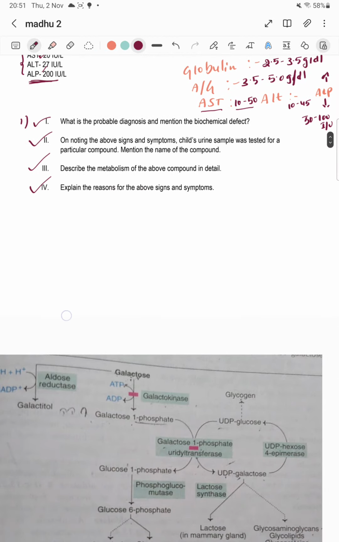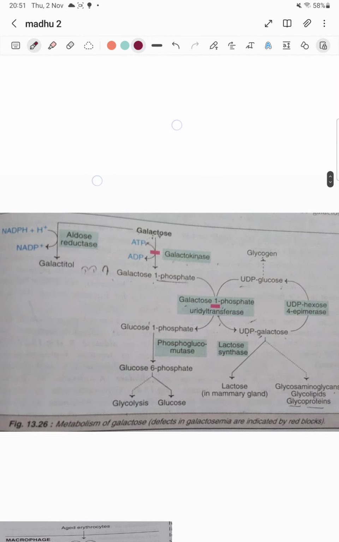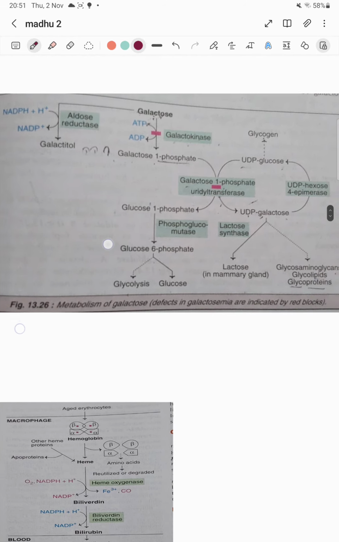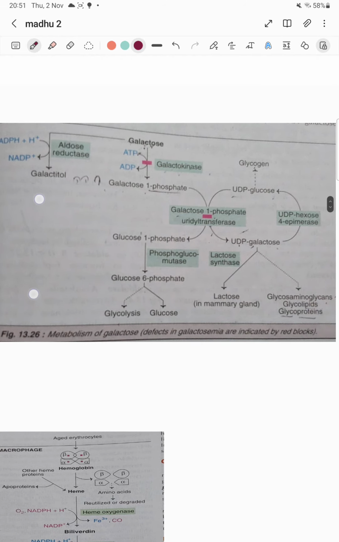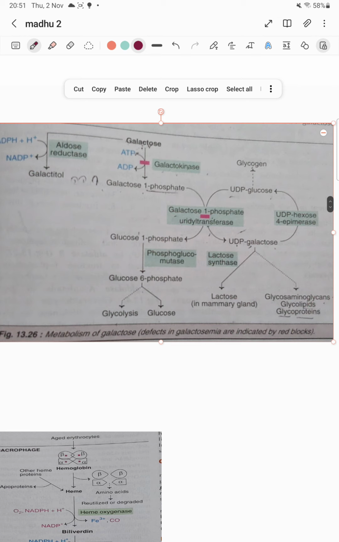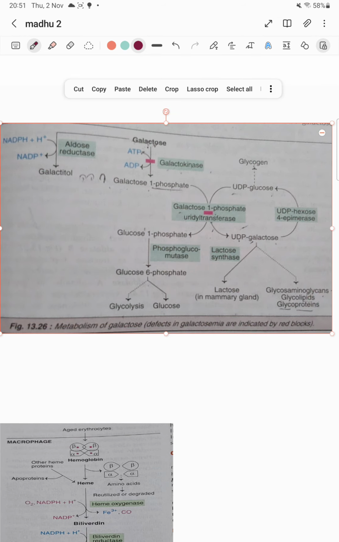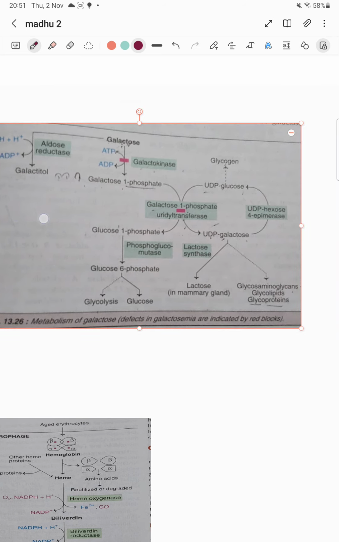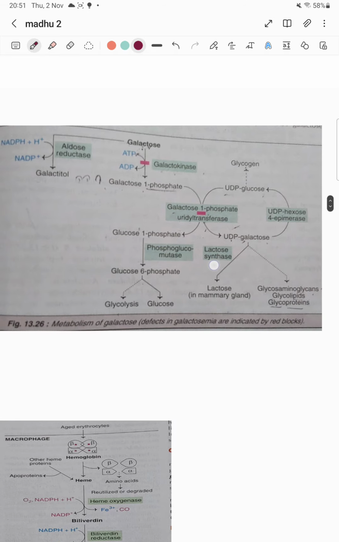Now we are going to see 2 metabolic pathways in order to understand this whole clinical question clearly. In a simple way I'll explain. I won't take much time, because if I take much time, you'll get bored and you will not listen. Remember, these are very important metabolic pathways in carbohydrate metabolism. You must understand them.